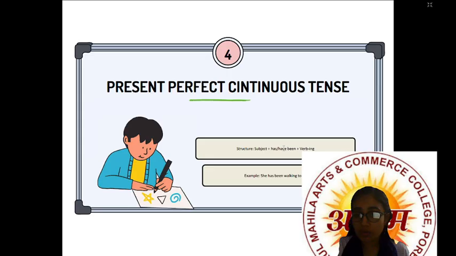Subject plus have, has, been plus verb and ing. So here she has been walking to school, right? So this is present perfect continuous tense. Because it is she, that's why has comes, then she has been walking to school. So this is present perfect continuous tense.